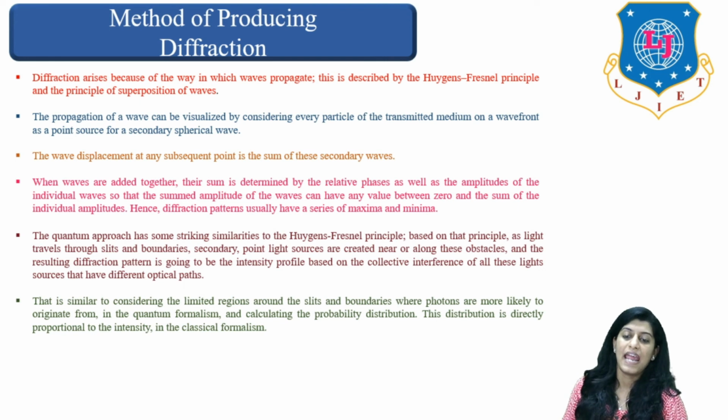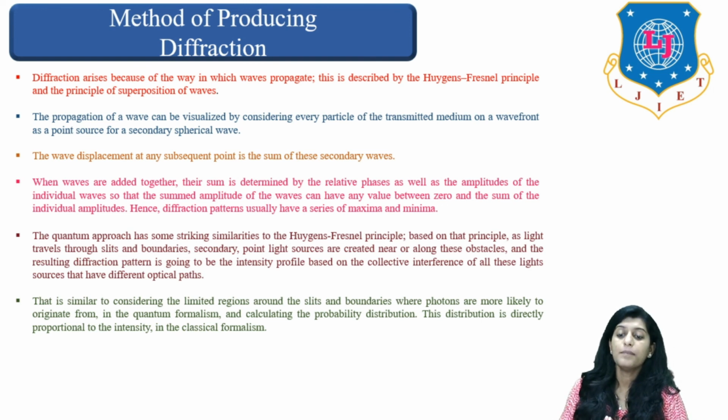When waves are added together, their sum is determined by the relative phase as well as the amplitude of the individual waves, so that the summed amplitude of the wave can have any value between 0 and the sum of the individual amplitudes, right? That's why we say that the diffraction pattern usually has a series of maxima and minima, because there is summation of different waves.